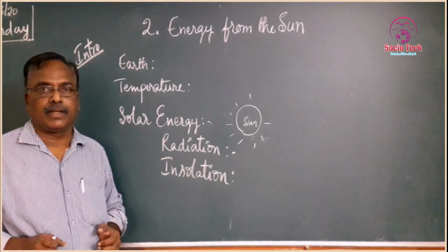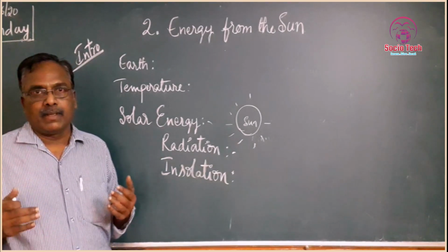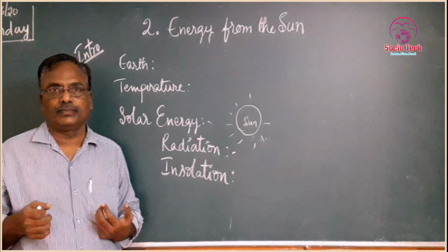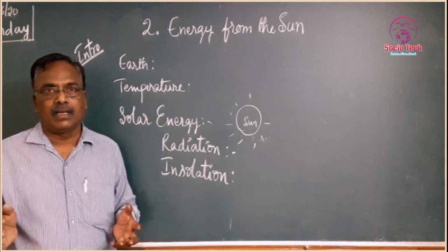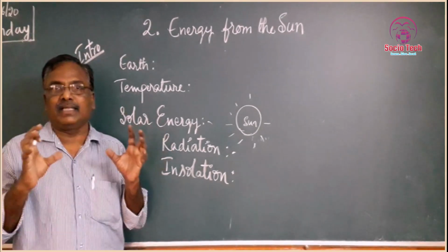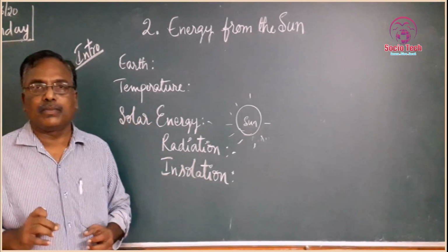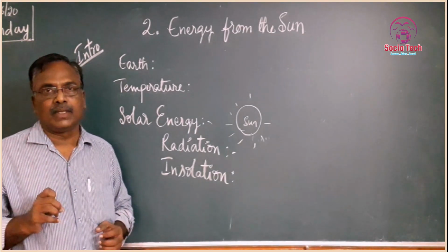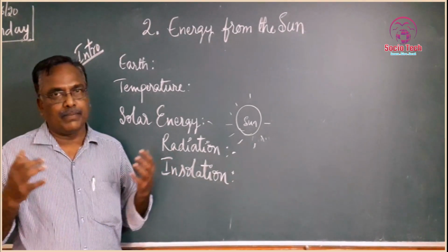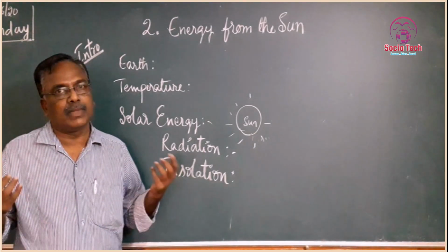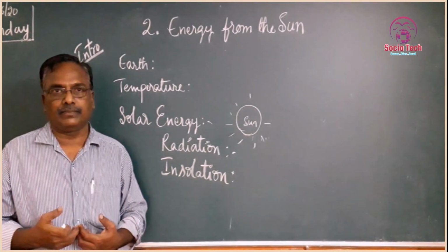So many differences are there. Those differences we can see and we cannot see also. For example, mountains, plateaus, plains, as well as other physical things we can see. But some other features we can't see visibly. Air we can experience, but we can't see. Temperature we can experience, but we can't see. Humidity we experience, but it is not visible.